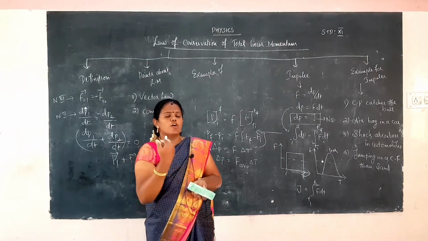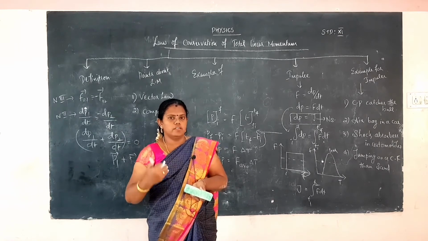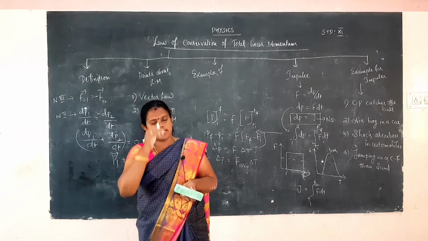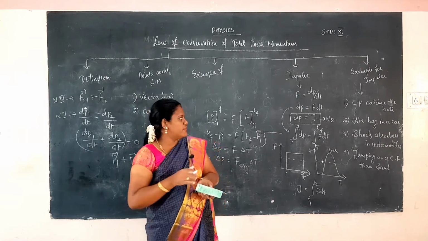So with the force low over the time, the impulse automatically decreases, and automatically your hand does not hurt. Okay, this is the first example.